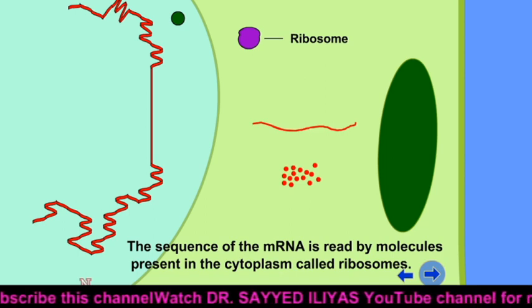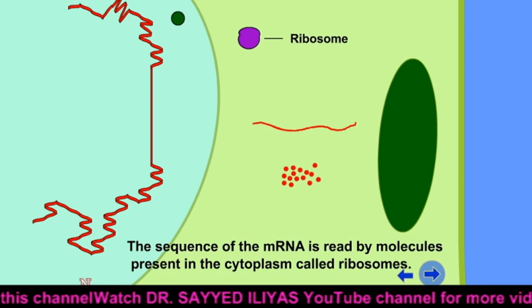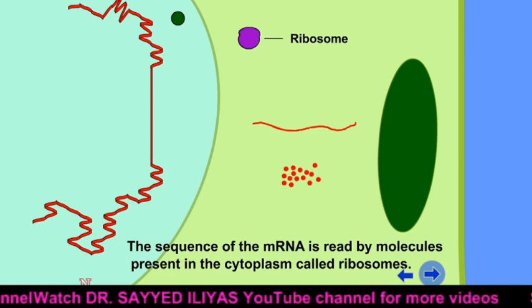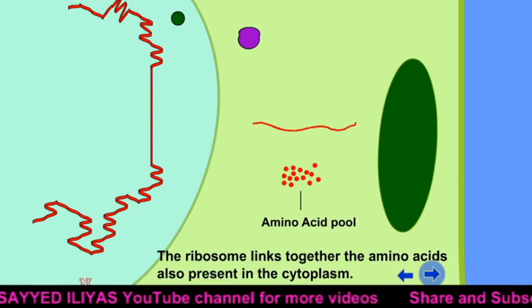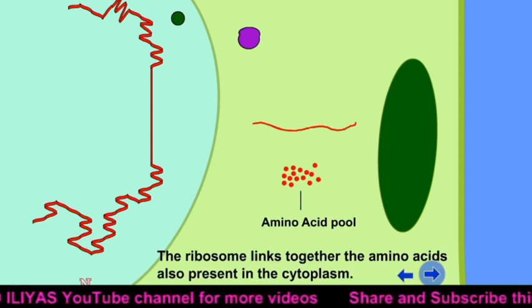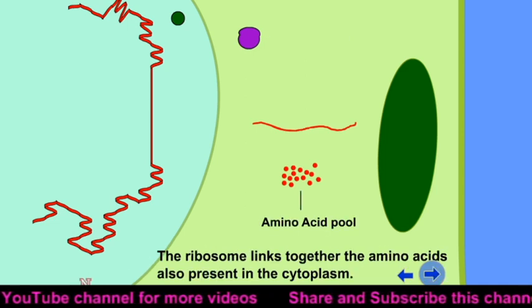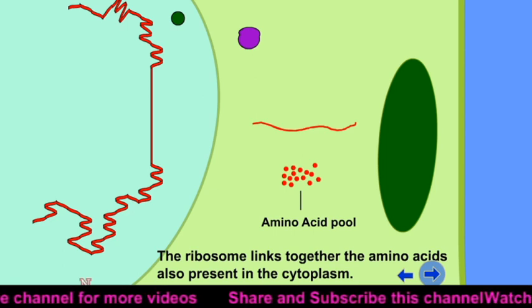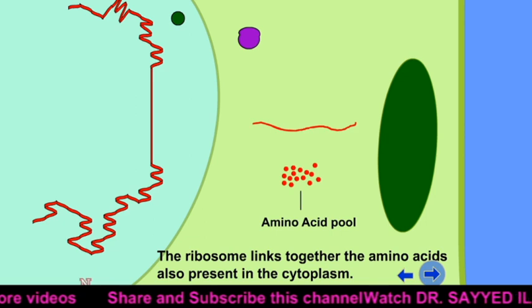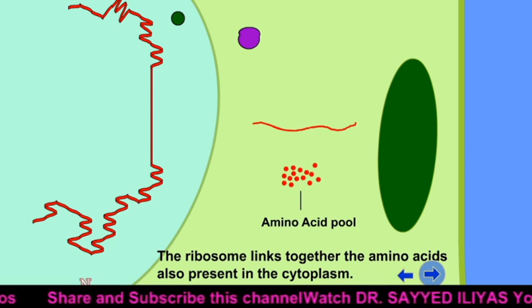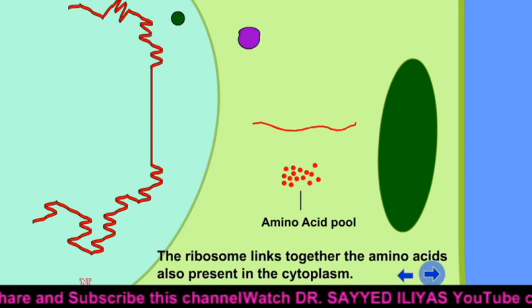The sequence of mRNA is read by a molecule present in the cytoplasm called the ribosome. We'll see in detail how this ribosome will work. All these are the amino acid pool present in the cytoplasm, and the ribosome links together the amino acids.